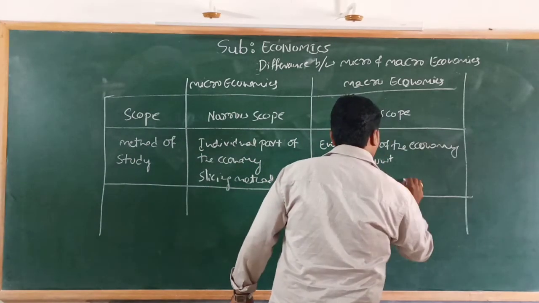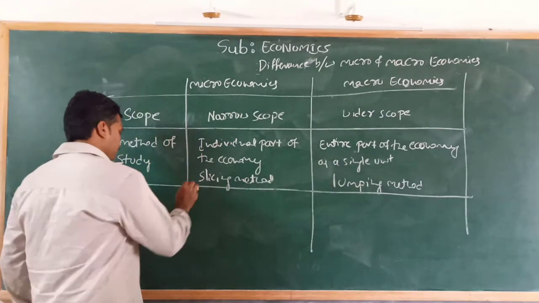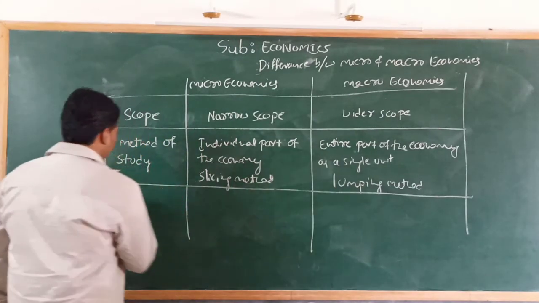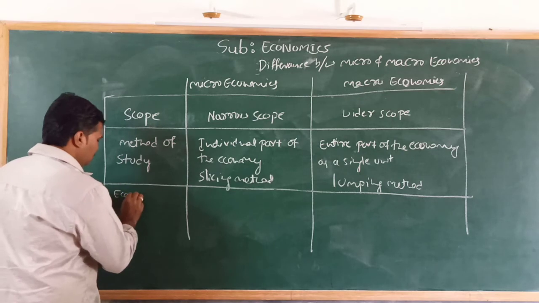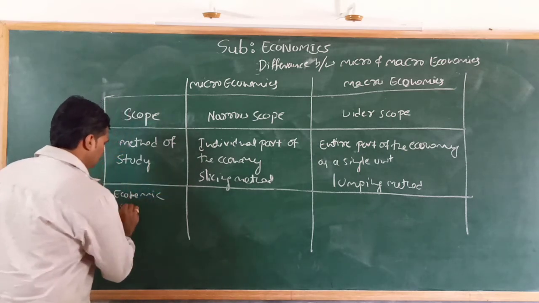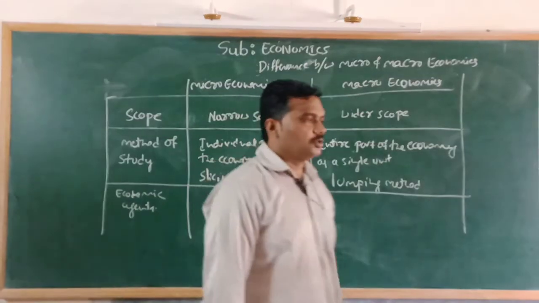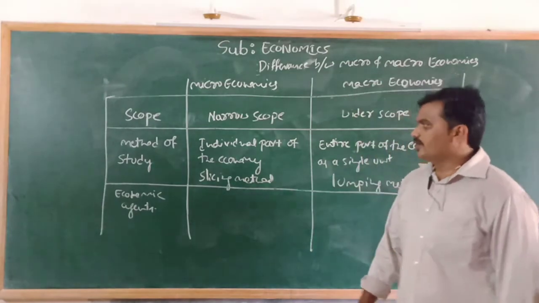So this method is called lumping method. Okay, the third one is economic agents. Also, economic agents are economic decision makers. We can call them economic decision makers.